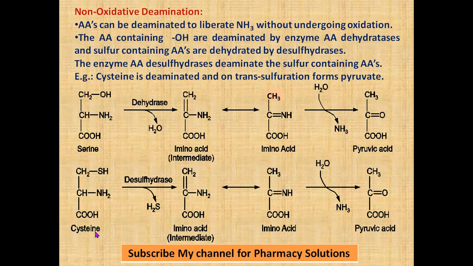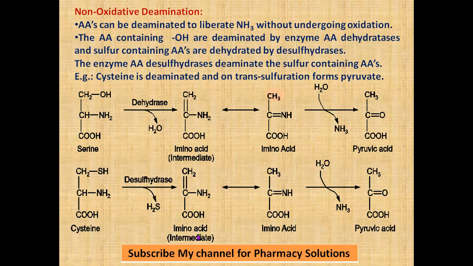This one is the hydroxyl group containing amino acid, and this is the sulfur containing amino acid. The enzymes involved for sulfur containing amino acids are desulfhydrases. Instead of H2O, here H2S is liberated. SH and this H are removed, so that will form a double bond. Other things are the same. Again the double bond is shifted to this amine, so this hydrogen is transferred here to form CH3.